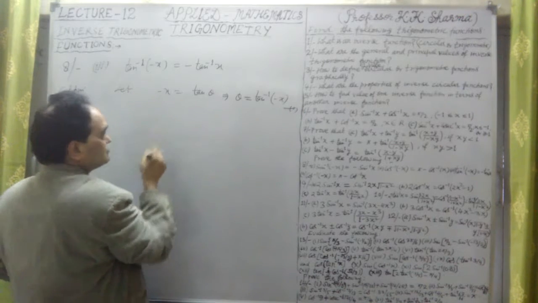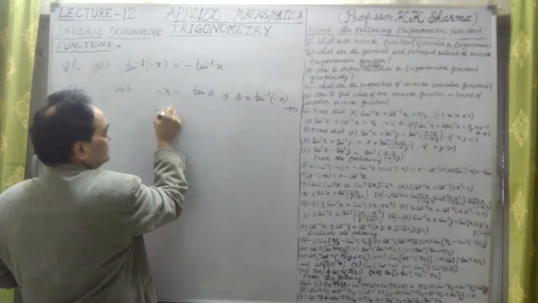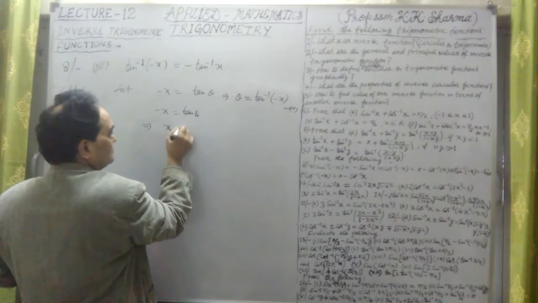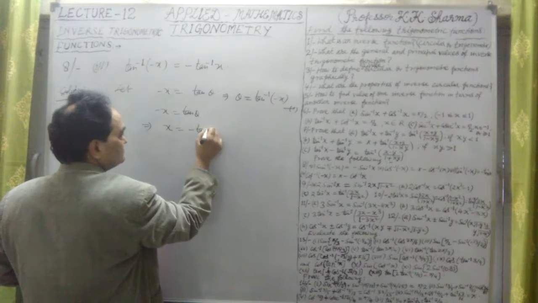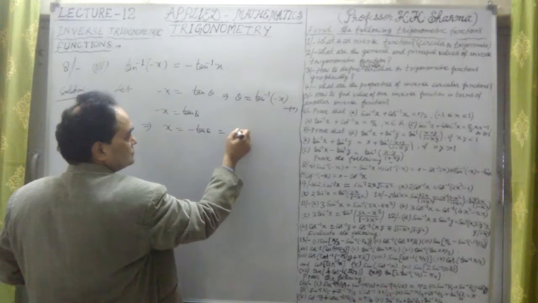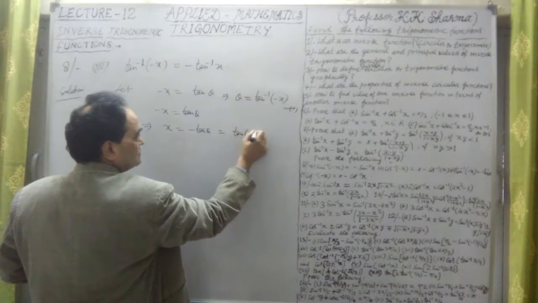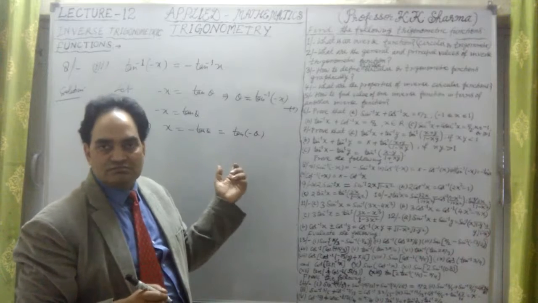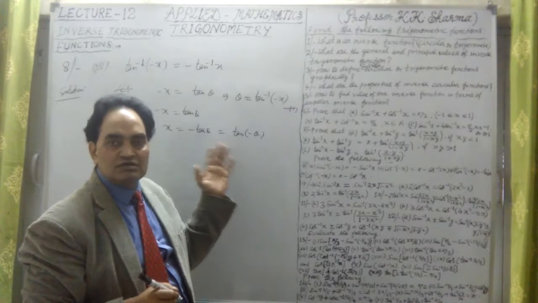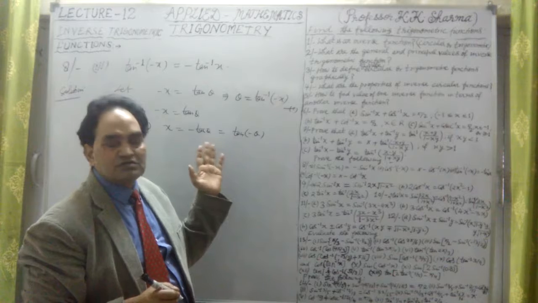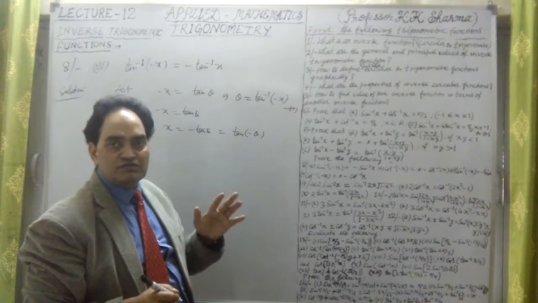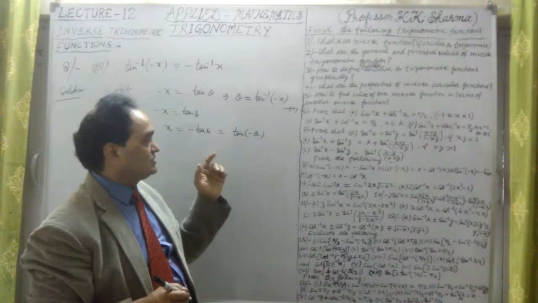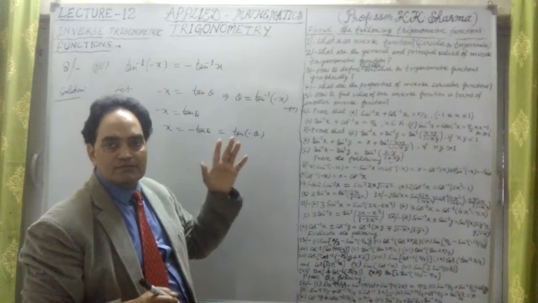From this, minus x equal to tan theta implies that x equal to minus tan theta, which can be written as tan of minus theta. Why? Because tan of minus theta is minus tan theta. This is an odd function. Tan, sine, cosec, cot, all these four are odd functions. Sine and secant and cos or cosine, these two are even functions.